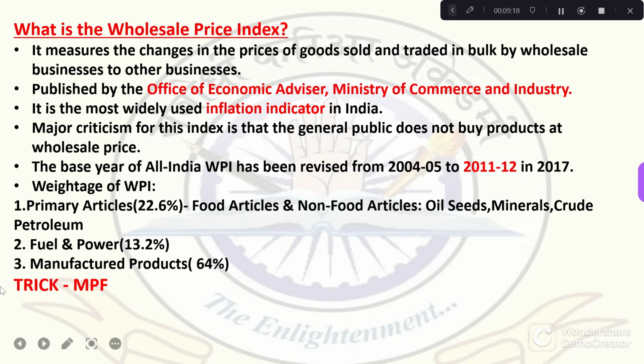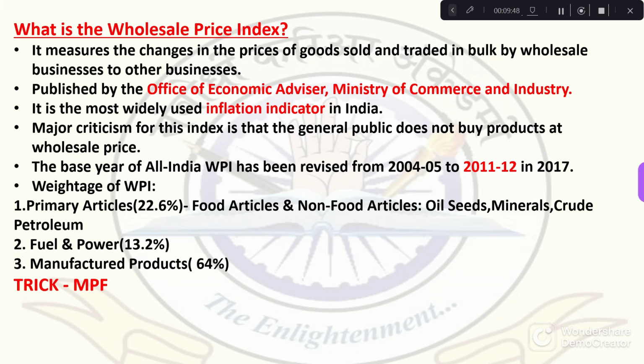Now in UPSC, weightage has been asked. What is the weightage of WPI? So the trick for this is MPF. Highest weightage is given to the manufactured products, and then to the primary articles, and then to the fuel. So we can remember by this trick, MPF: wholesale price index weightage from highest to lowest is manufacturing, primary articles and fuel. So this was all about WPI.